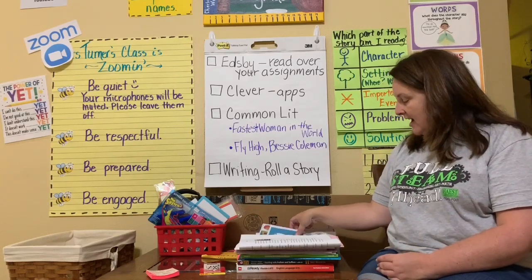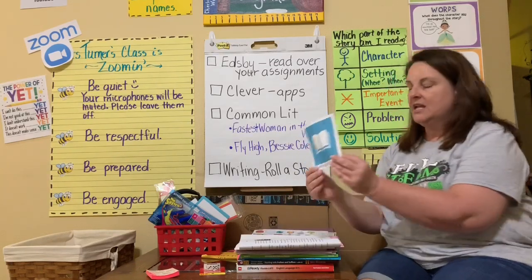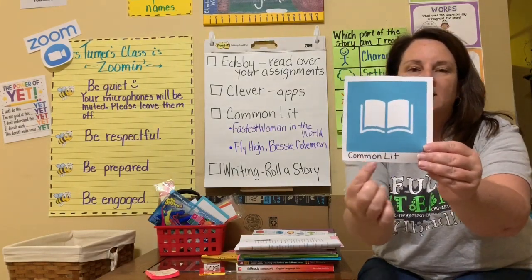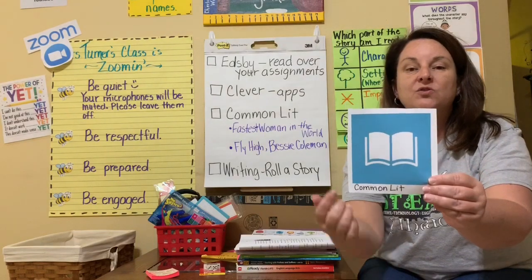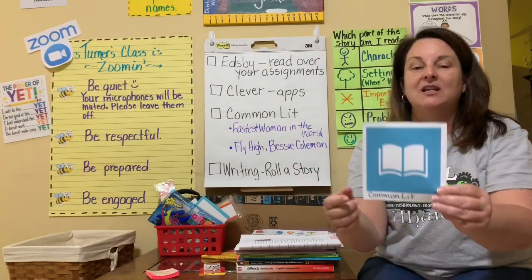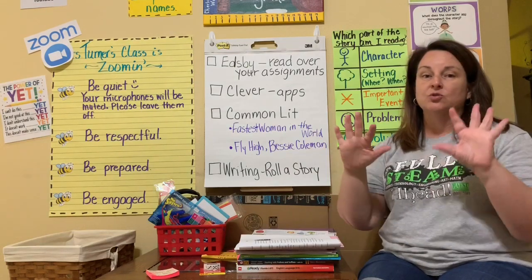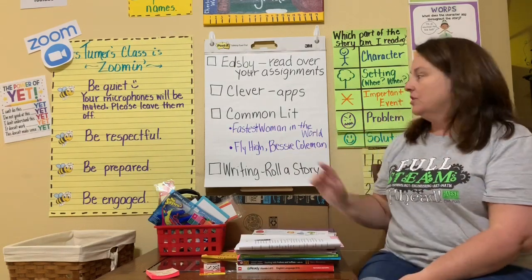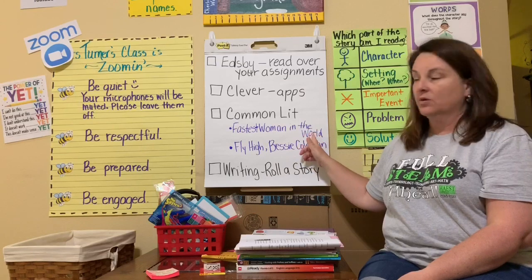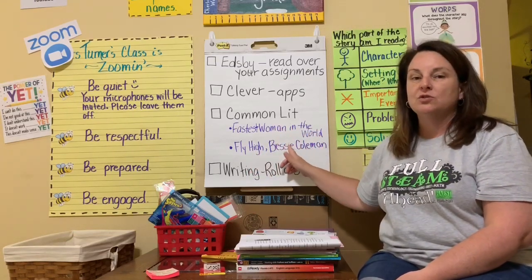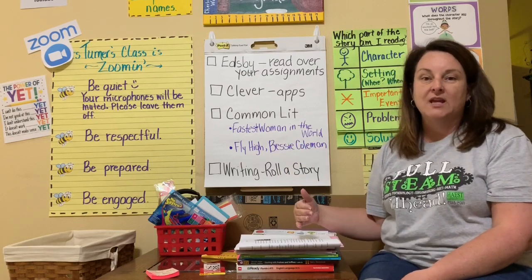And it looks like this. It's about midways down and it looks like a book, and underneath it, it says Common Lit. So you'll see that, that's the app you need. When you click on Common Lit, it should pull 2 stories right up right away for you: Fastest Woman in the World and Fly High, Bessie Coleman. Those are our 2 stories that we're gonna focus on this week.